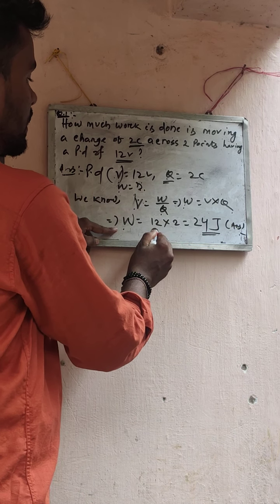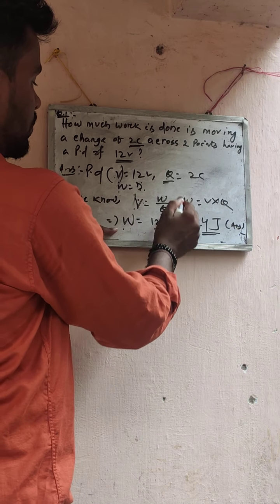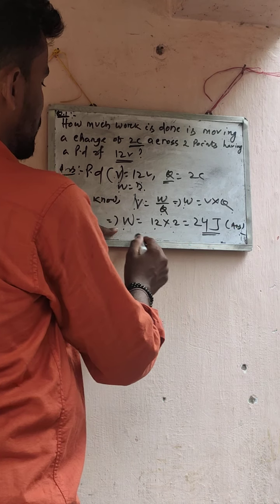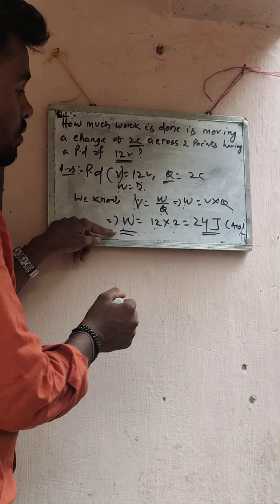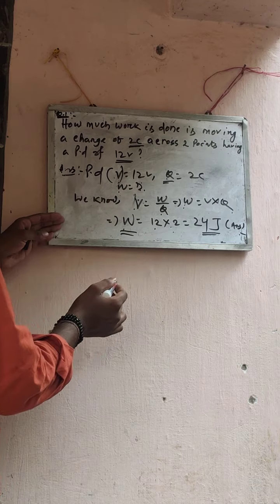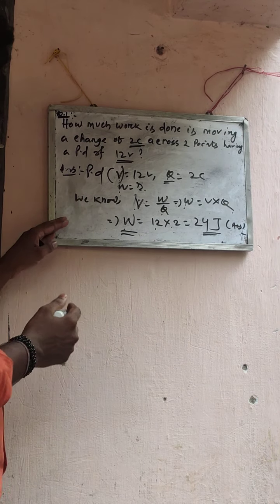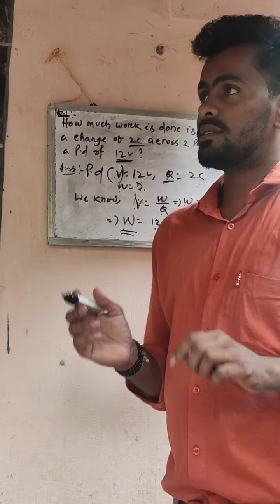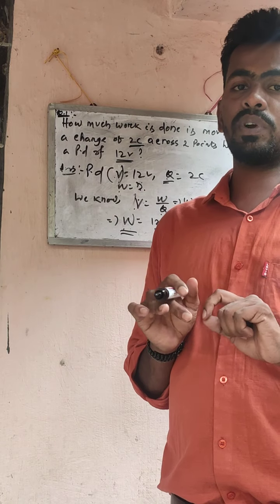Putting the value of V, 12 volt, and the value of Q, 2, we get 24. And what is the SI unit of W or work done? It is joule. So our answer is 24 joule. Very simple, students. This is one example related to potential difference.